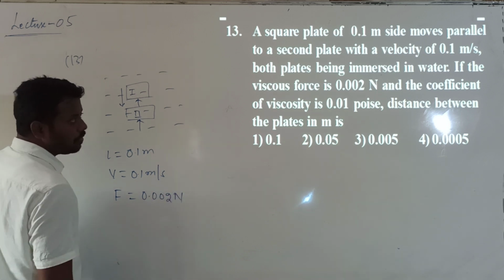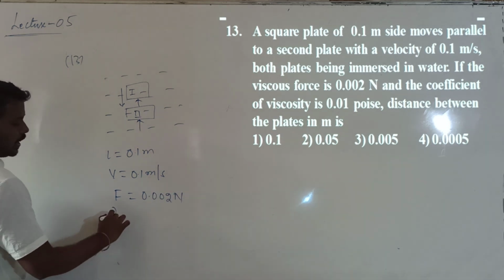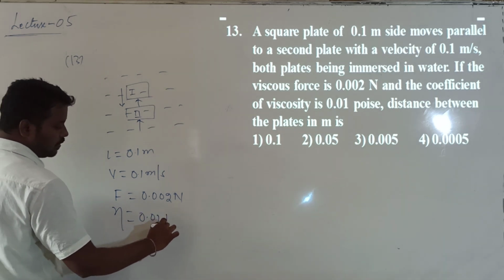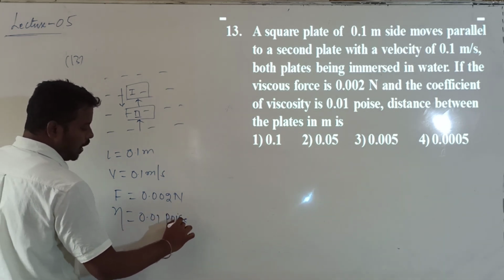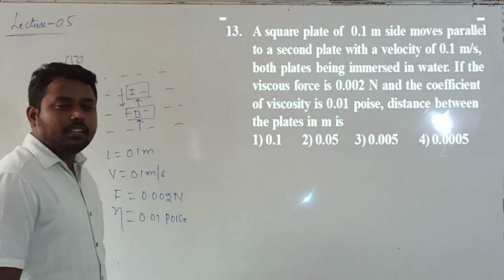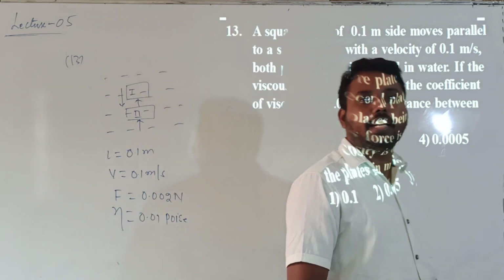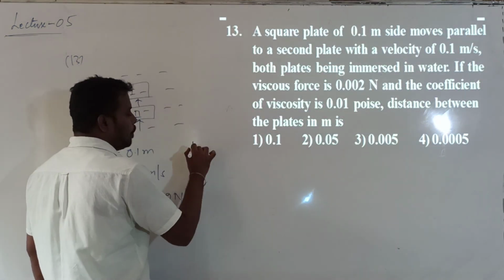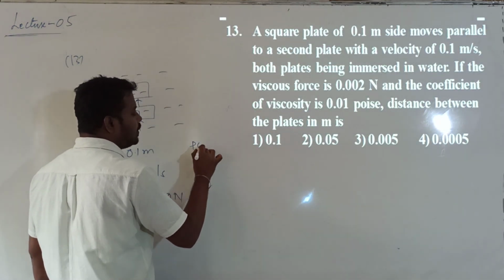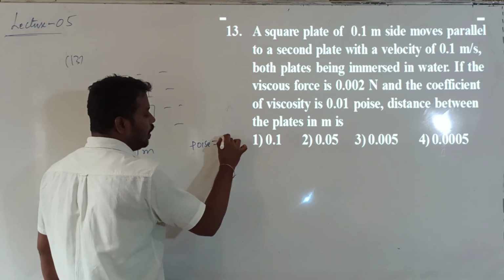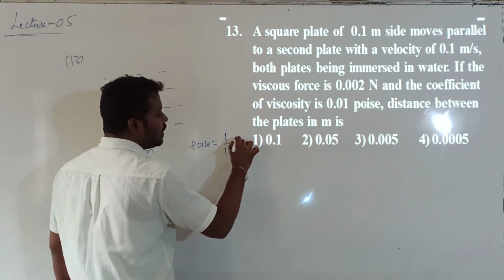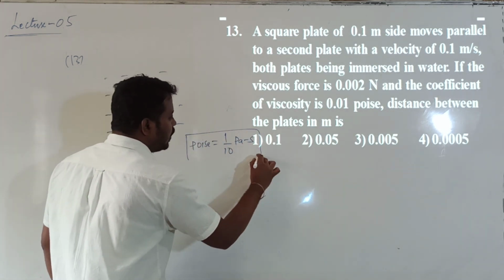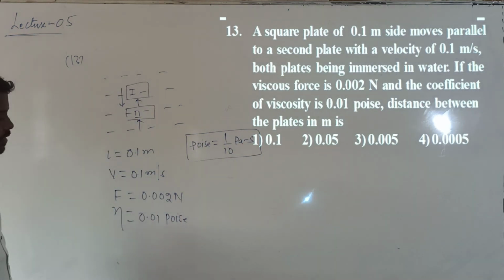0.002 newtons. Now, the coefficient of viscosity of water is given as 0.01 poise. Poise is given in the CGS system. The CGS unit of coefficient of viscosity is poise. In the SI system, one poise is 1 by 10 Pascal second. These are the conversions of units from the CGS system to the SI system.